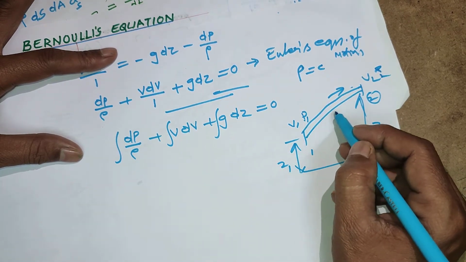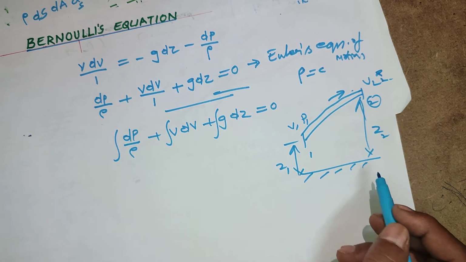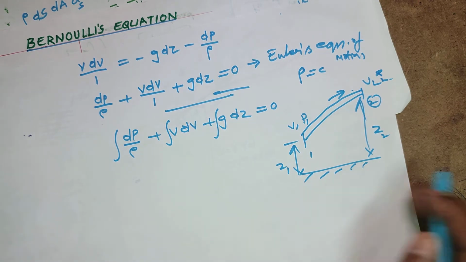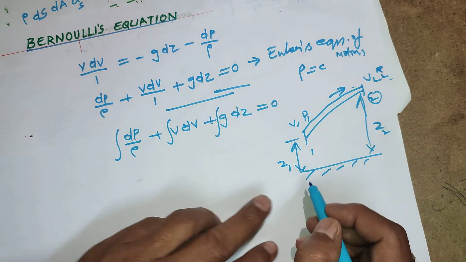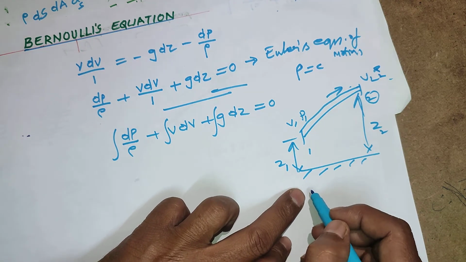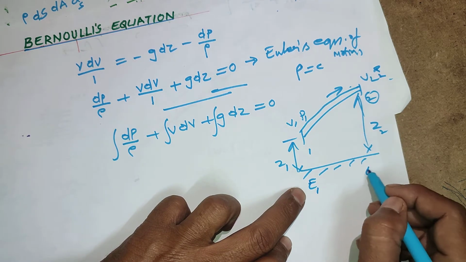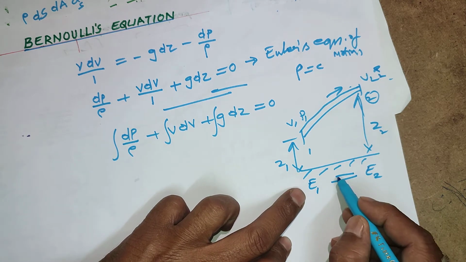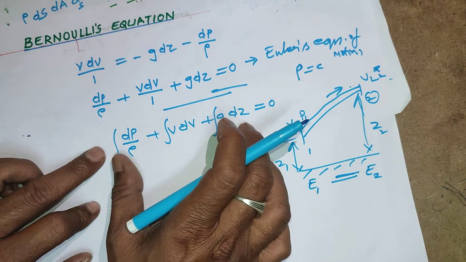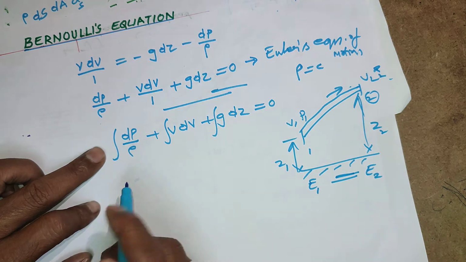Assume a flow like this, with certain height from the datum line. So what does Bernoulli's equation say? Total energy at inlet is equivalent to total energy at outlet. This is the concept. Then extract this by integrating, you get that equation.